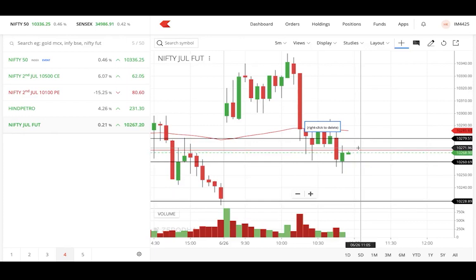That's what happened. So rather than exiting at your target one, which was just 1:1, think about better plans. Here, when I did the trailing stop loss, if it had gone down to my target 2, then definitely it would be a perfect trade. Right now it's not a very good trade, but I think it's a good example of how to minimize your risk.